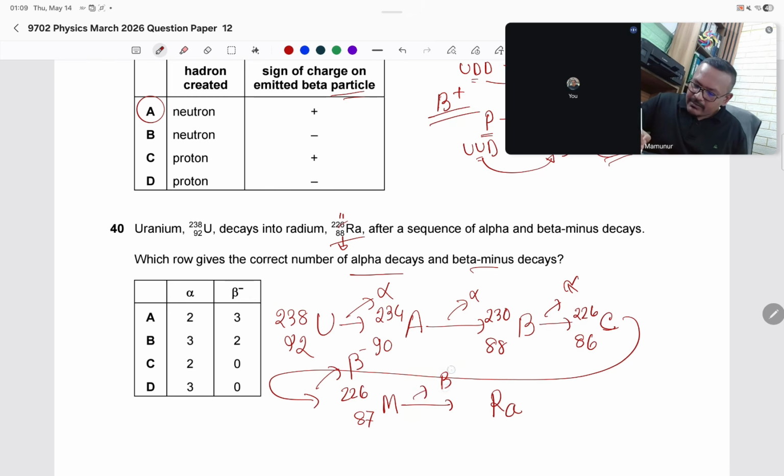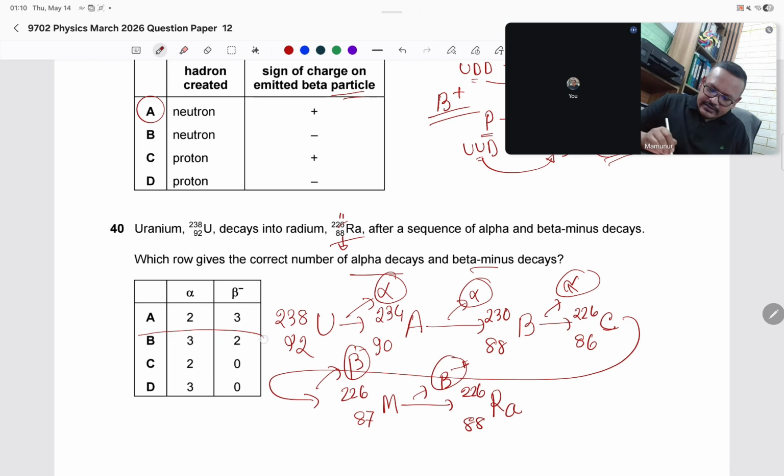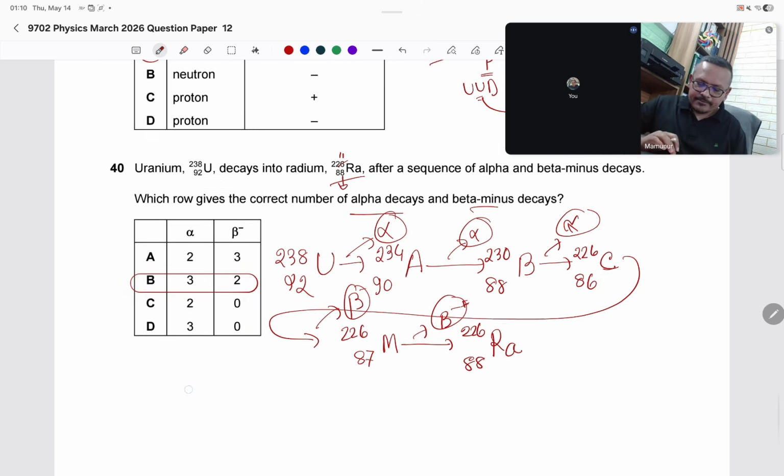Again, if there is a beta minus decay, it's becoming 88 and 226. So we got 1, 2, 3 alpha and 2 beta. 3 alpha and 2 beta. Yes, I think the answer is B.